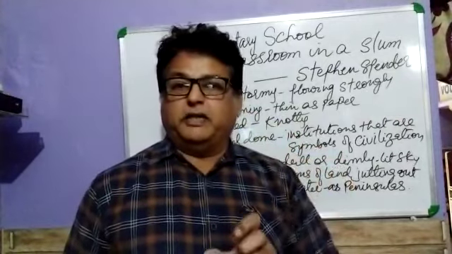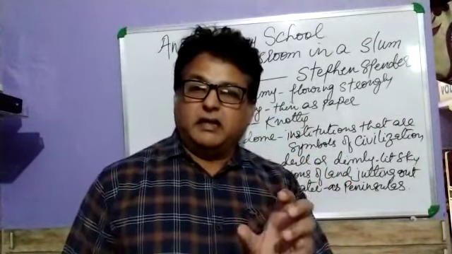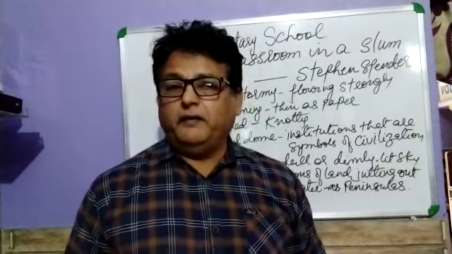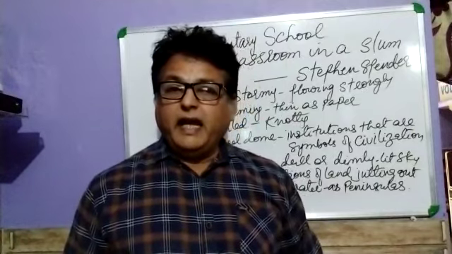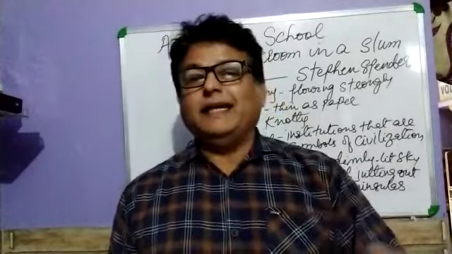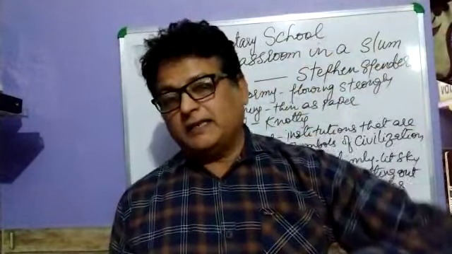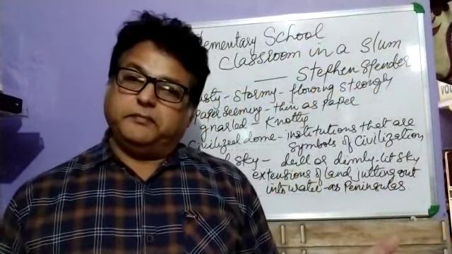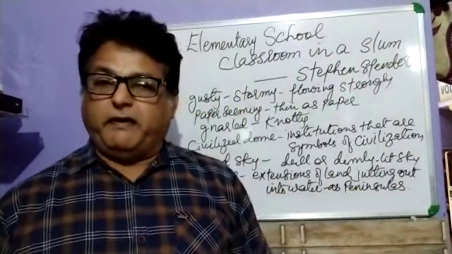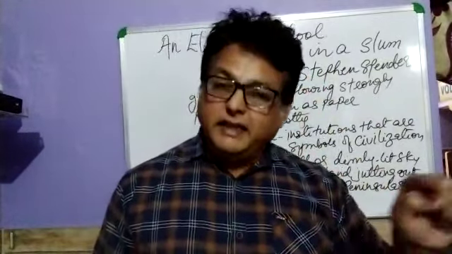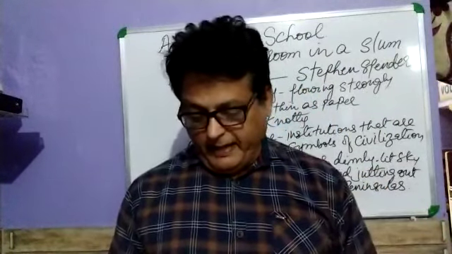Like when lumps form in the body, it's a type of disease, arthritis. You can also say that he is suffering from arthritis. And why has the word heir been used here? It means he has inherited the disease of his father. Actually, the poet wants to say that the children from a rich family inherit the property of their rich parents, and these poor children inherit the diseases of their parents.